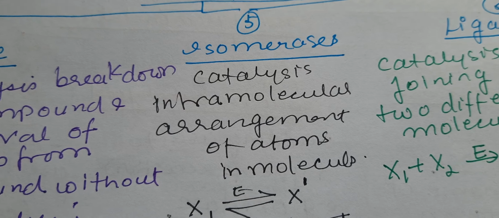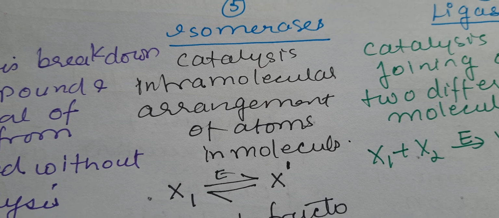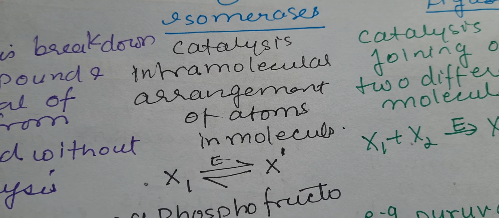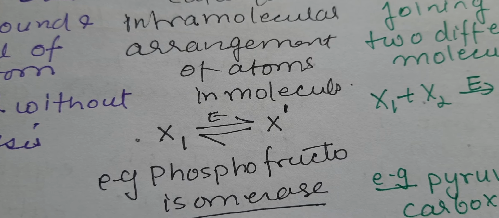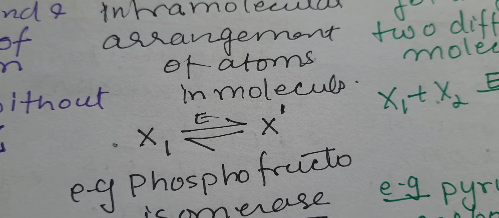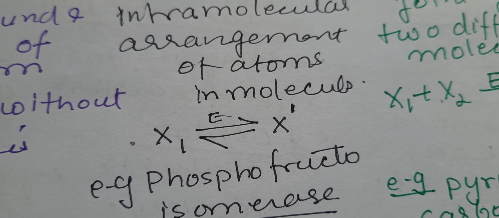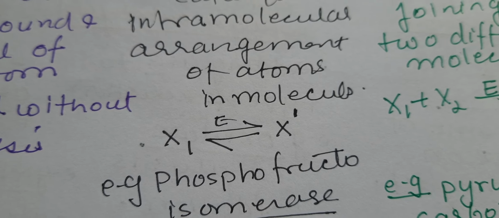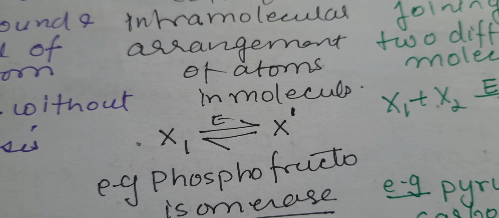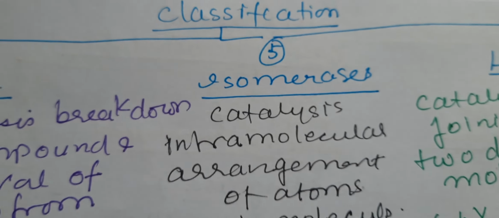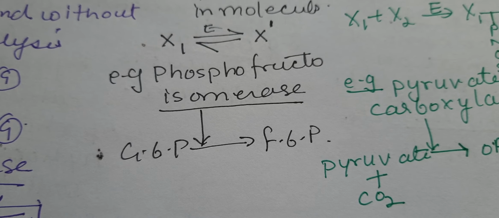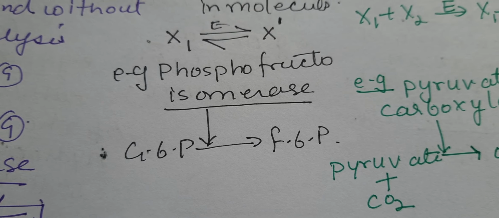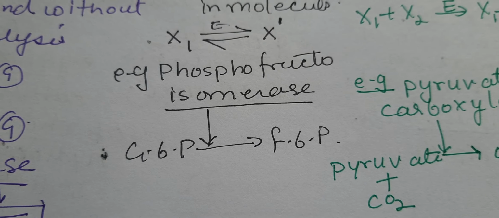Isomerase catalyzes intramolecular rearrangement of atoms in a molecule. So isomerism takes place in presence of enzyme. X1 is a substrate, so it will have a different structure. Any kind of isomerism which is catalyzed by an enzyme falls into the category isomerases. So glucose 6 phosphate is converted to fructose 6 phosphate in presence of enzyme phosphofructo isomerase.